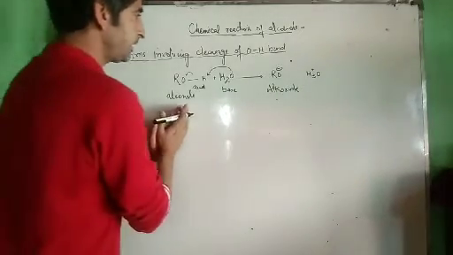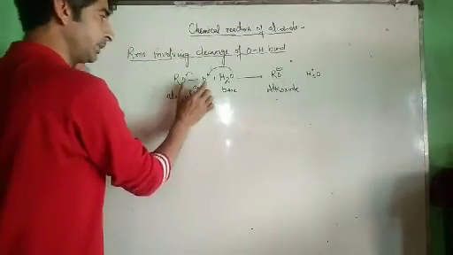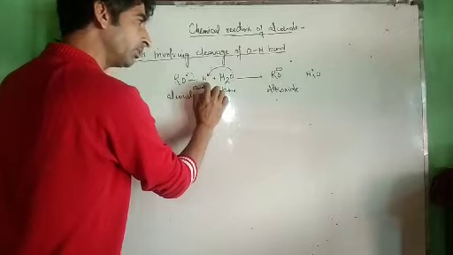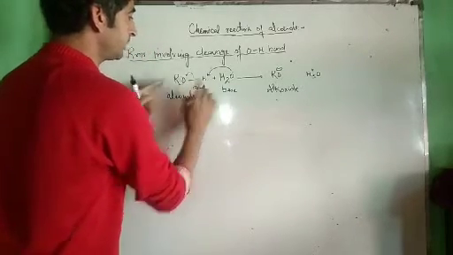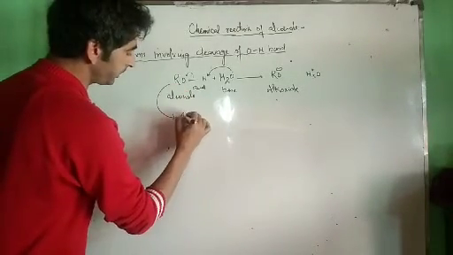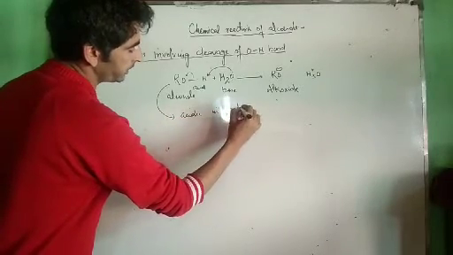Now see, in this reaction, there occurs release of H positive ion. All those species which in aqueous solution furnish H positive ions are known as acids. Now what type of acids? They are known as Arrhenius acids. Therefore, alcohols are acidic in nature. This reaction indicates that alcohols are acidic in nature.